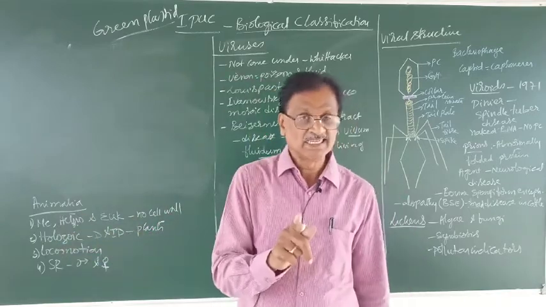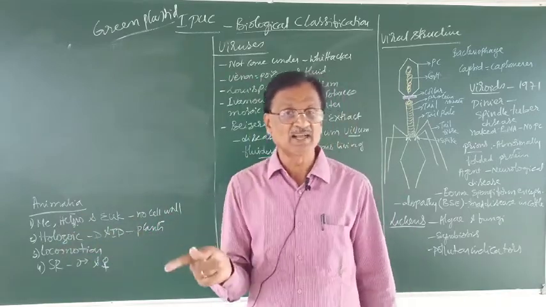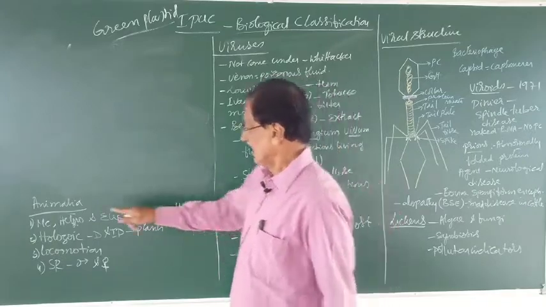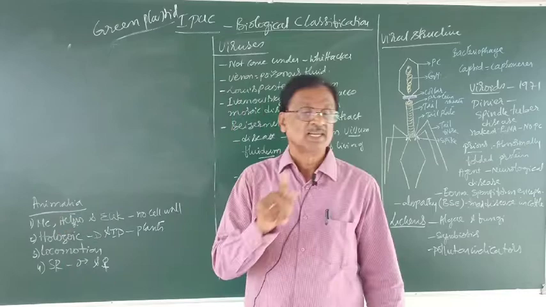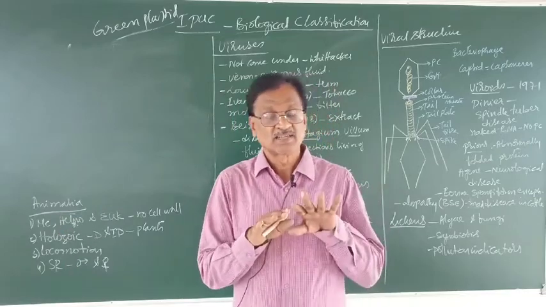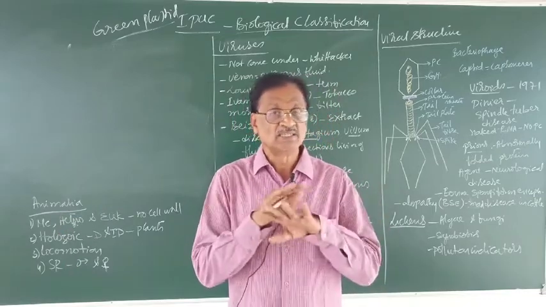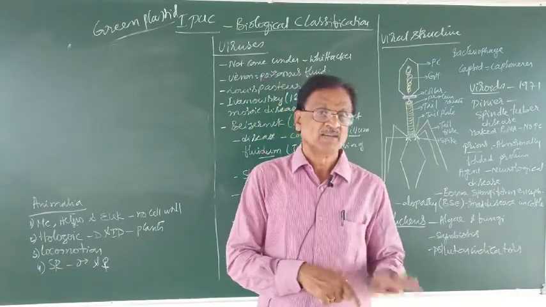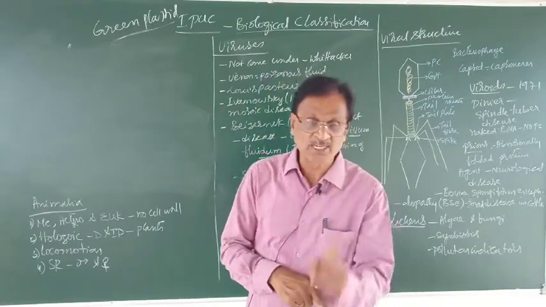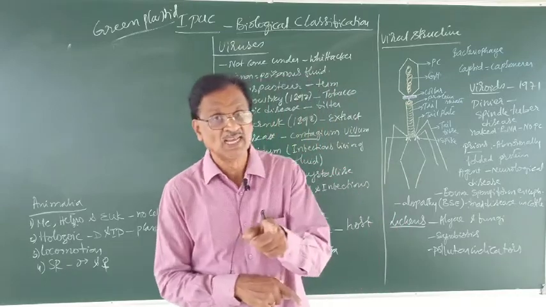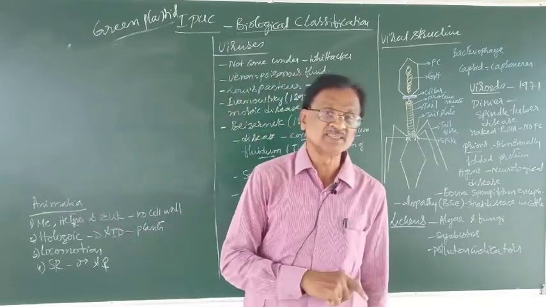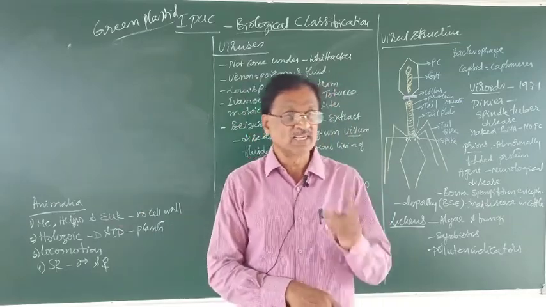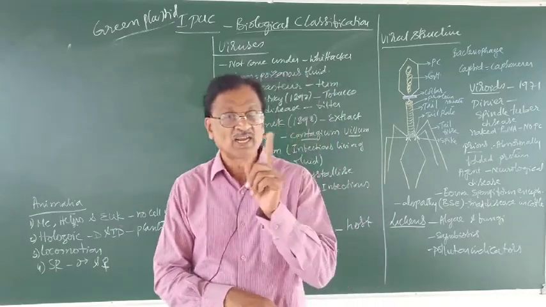They depend directly or indirectly on plants for their food. And another feature is that the cell wall is not found. There is only a plasma membrane, which is not covered by a cell wall as in plants. As they depend upon others for their food, they can be referred to as what?